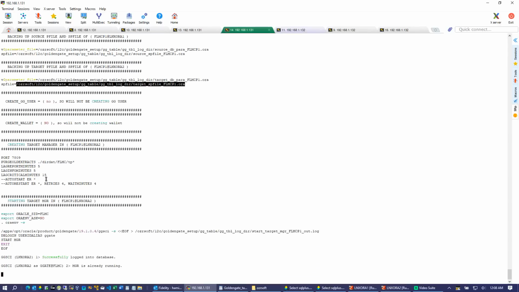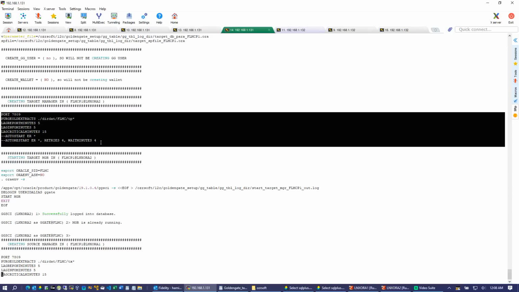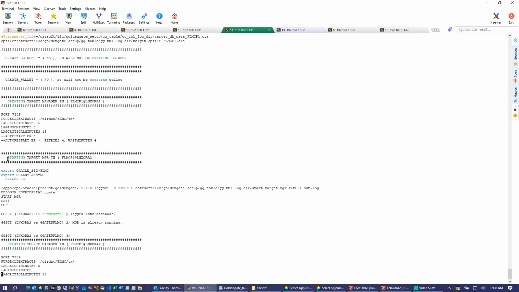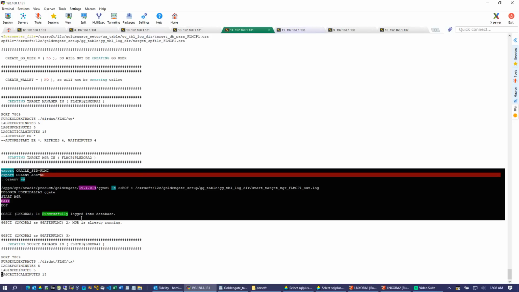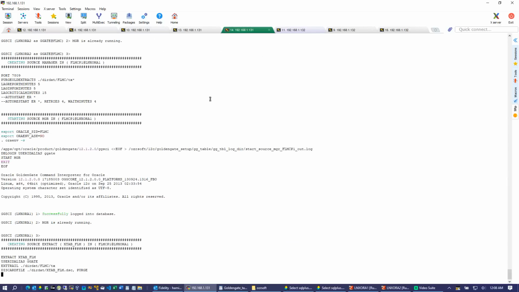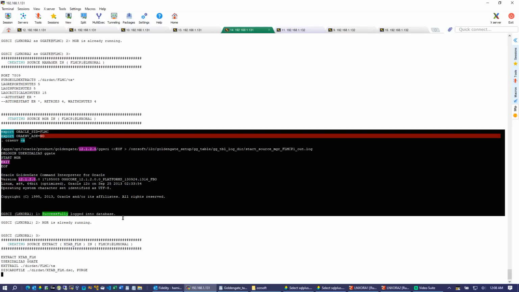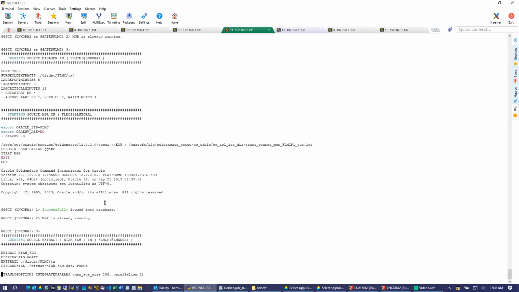So we are not creating the Goldengate user or the wallet, so we are just skipping this. Here we are creating the target manager parameter file. Okay, and here we are starting the target manager. Here we are creating the source manager. These are the source manager parameters, and we are starting that source manager here.